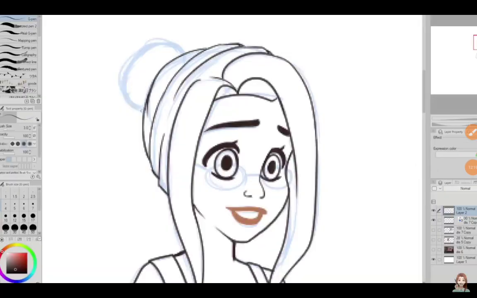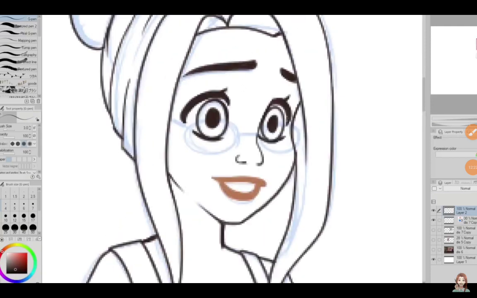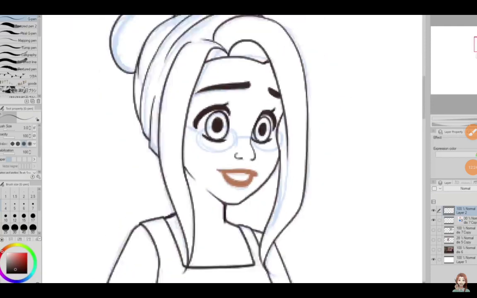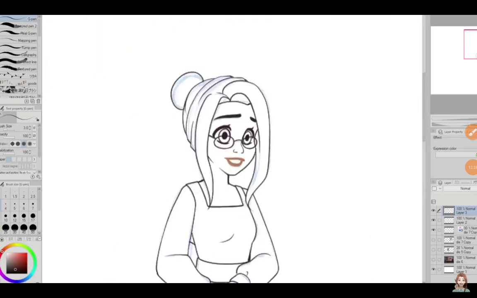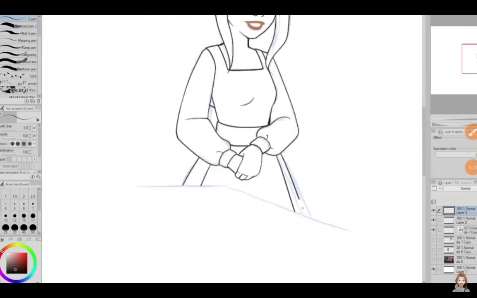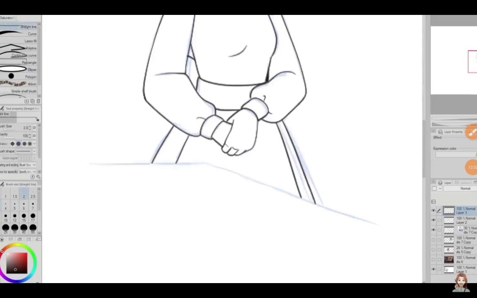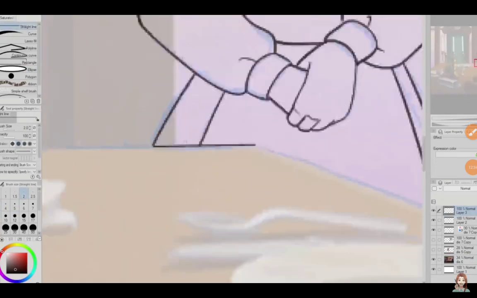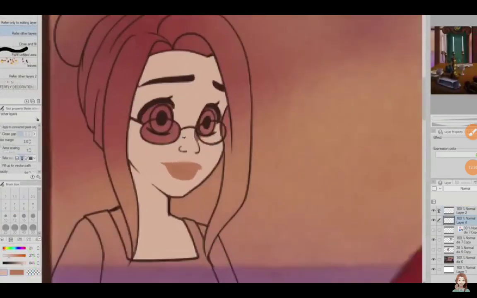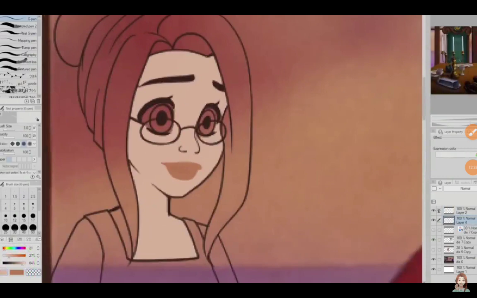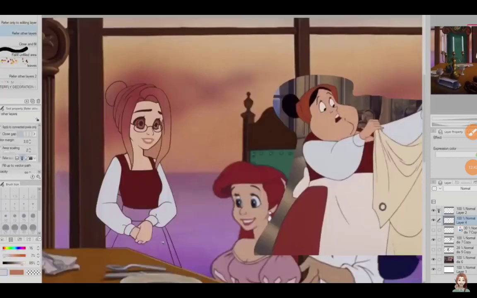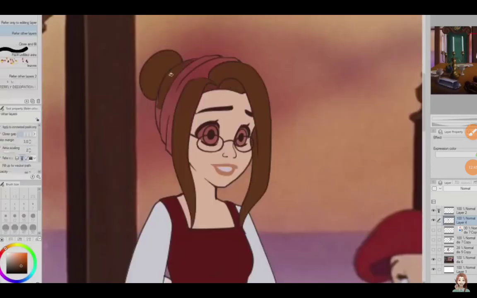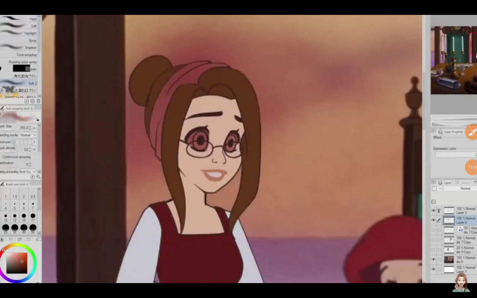The Little Mermaid has always been one of my favorite Disney princess movies since I was a kid. I always kind of remember watching it, and I remember really liking The Little Mermaid 2 too. I know some people don't really like The Little Mermaid 2, but it's one of my favorites and I always really like it. I loved Melody as a kid. She was one of my favorite characters. I haven't actually watched The Little Mermaid 2 in a really long time, but after doing this, I kind of want to go back and watch it.